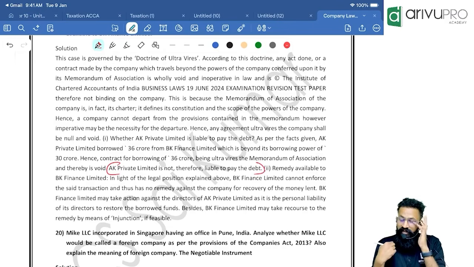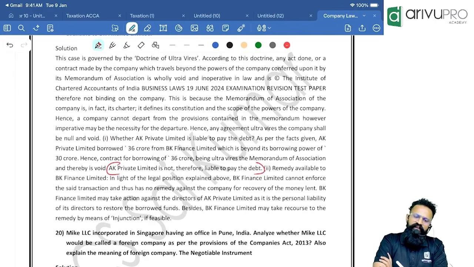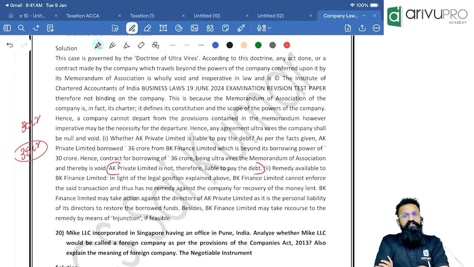Remember people, according to me, this answer is wrong. See, your MOA says you can borrow up to 30 crore. And if you have borrowed 35 crore, now the question is, why did you borrow this money for? Is it for the objects given in the MOA only? If the answer is yes people, then the company will be liable up to 30 crore because you have borrowed it for the objects of the company. Whatever is beyond your power, for that the company will not be liable. That is for 5 crore it will not be liable.